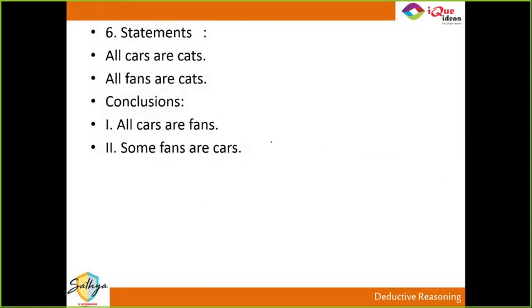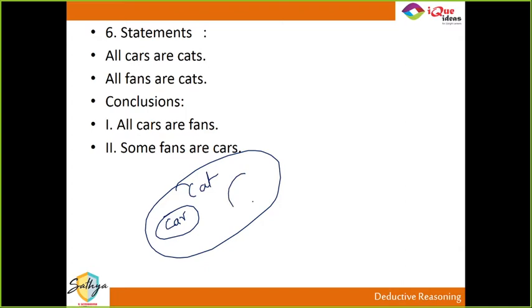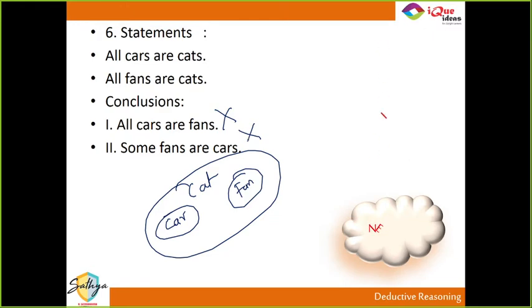Yes, okay. Next one. All cars are cats, all fans are cats. Similar to the previous one. So all cars are fans, no. Some fans are cars, no. So even this one, Priyanshi, how two? There need not be any relation between fans and cars. Look at the diagram. It's exactly like the previous question. Cars and fans, it is possible that they are two separate entities. So saying some fans are cars, you have to pay attention. It's not cats, it's cars.